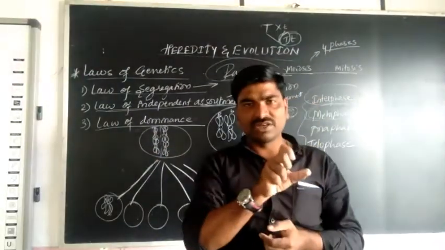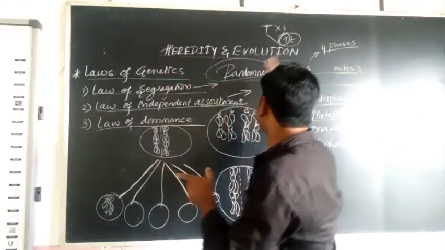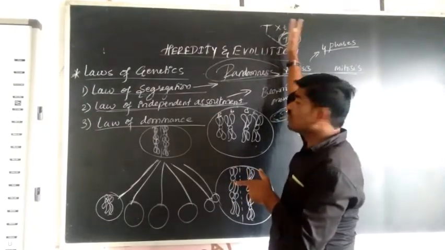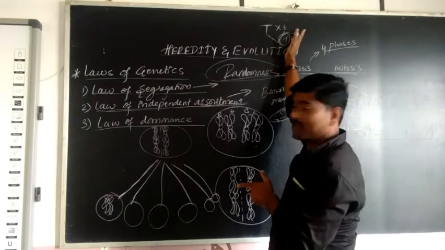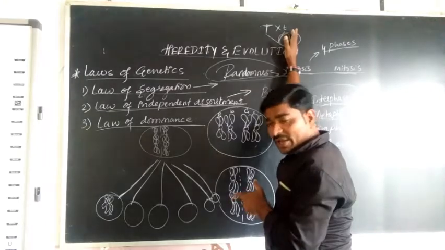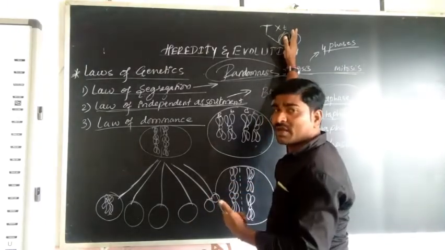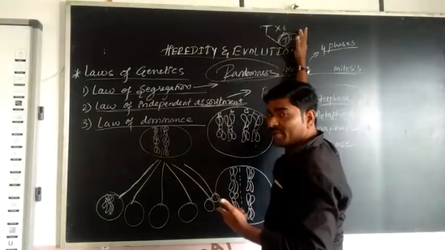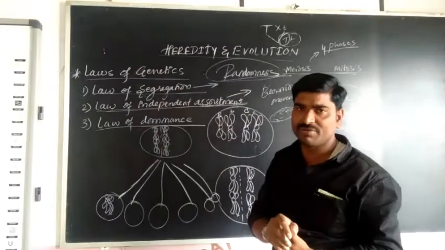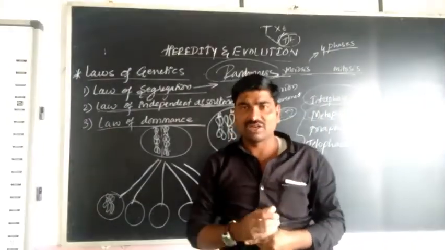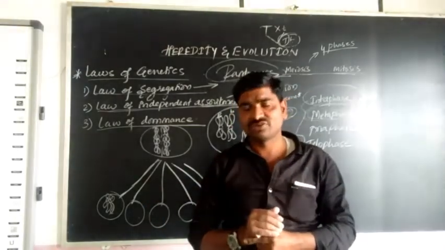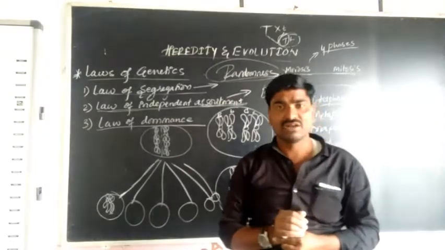The law of dominance: if there is a cross between any two plants, like a tall plant and a dwarf plant, in the first generation the cross pollination takes place. During the cross pollination, we can get the intermediate plants. We can call them intermediate plants, but basically they are not intermediate. They are tall plants because of the law of dominance. Law of dominance means the dominant character becomes expressed and the recessive character does not express. So this is the law of dominance. Is it clear? Right.